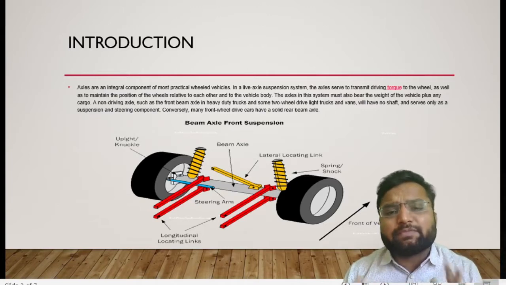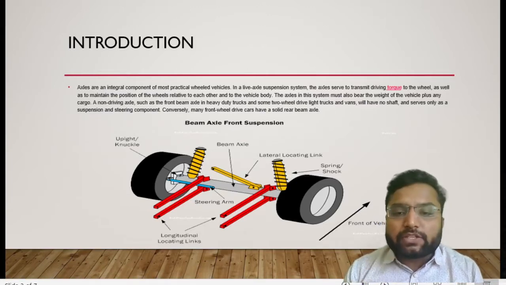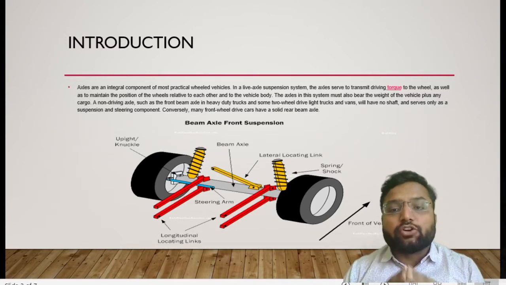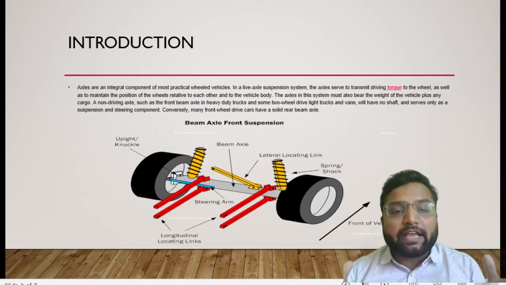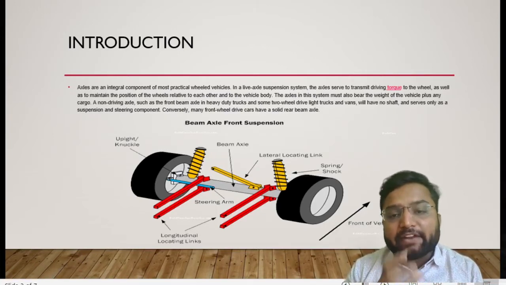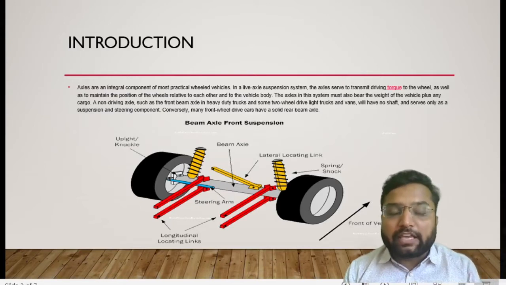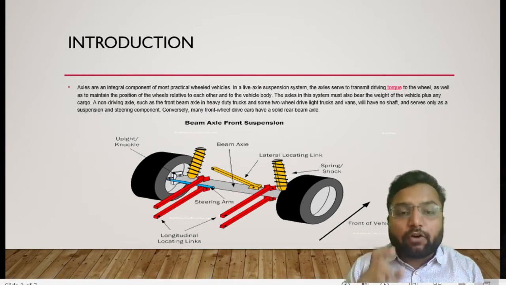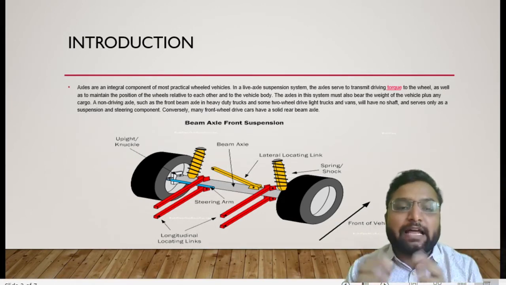So there are several types of suspension systems, or there are several types of axles. Clear? When we are using a live axle suspension system, then it should have a rigid suspension system, or our axle should have an axle beam which is covering our live axle inside that. Clear? As well as maintaining the position of the wheels relative to each other. If I am giving it to a steering wheel or a steering system, then the axle should be independent, as well as if I want to put that axle, then I have to shorten that axle.